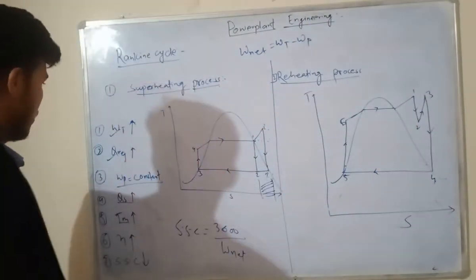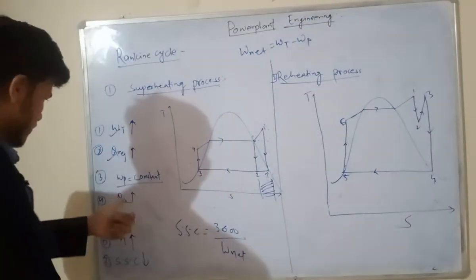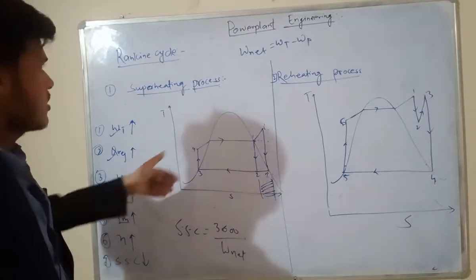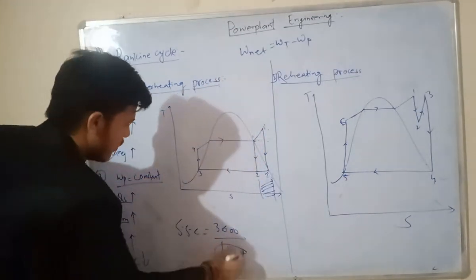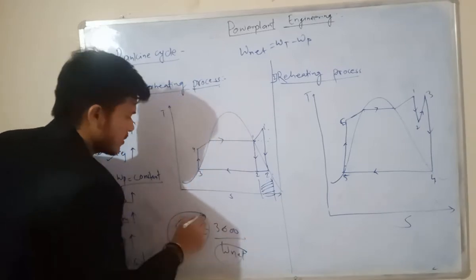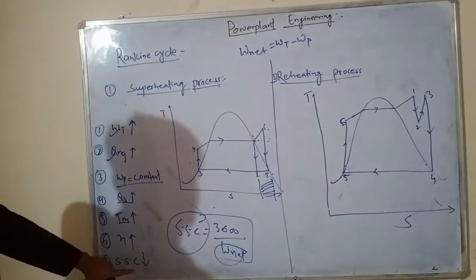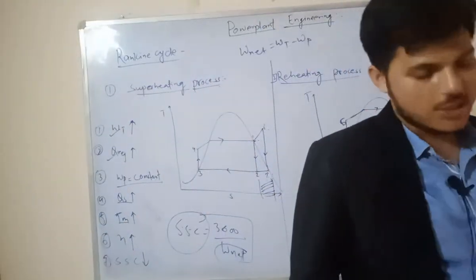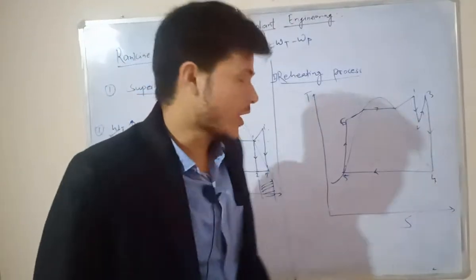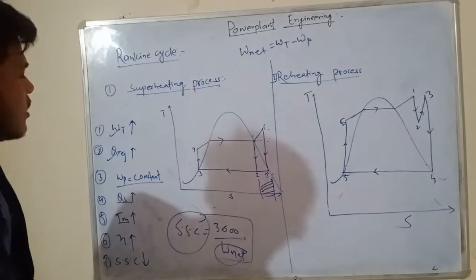In this case our turbine work increases but our pump work is constant, so W net also increases. If W net increases, our specific steam consumption decreases, so the size of the power plant is also smaller. These are the effects we get after the superheating process.